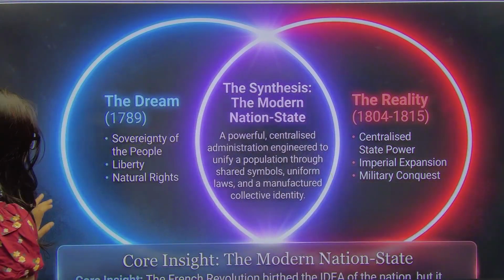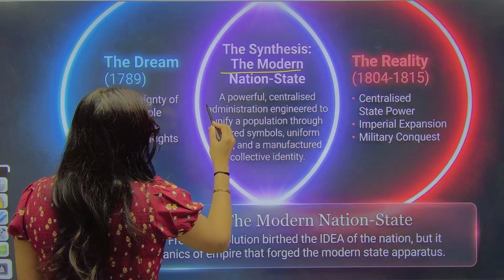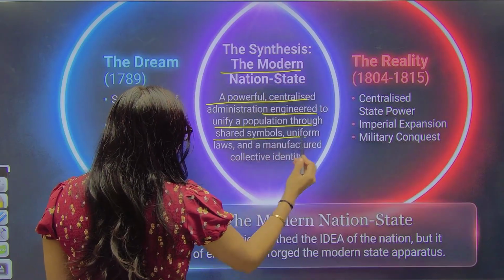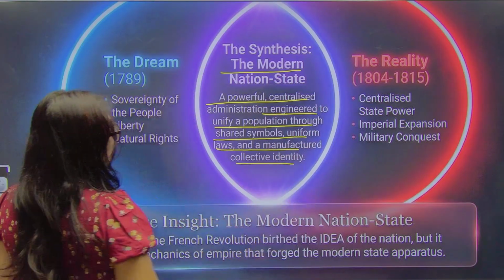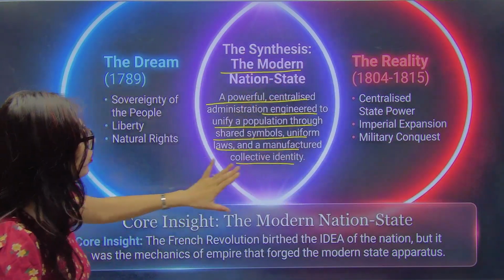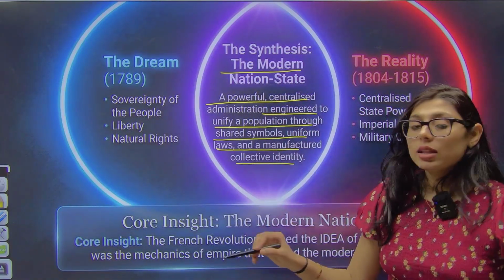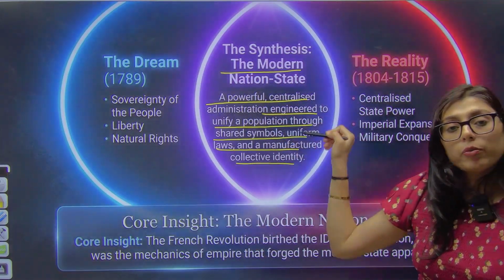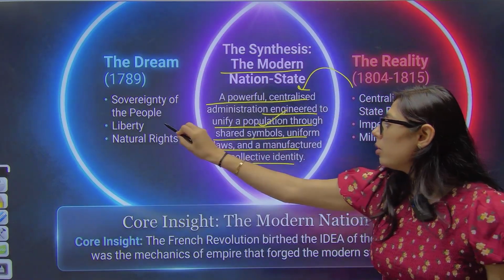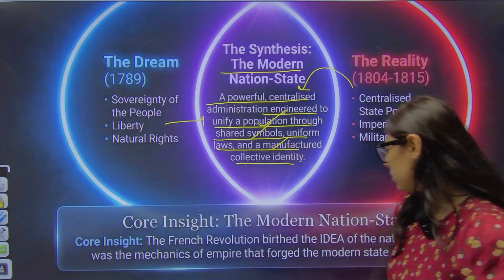So in that, the synthesis, the modern nation state: a powerful centralized administration engineered to unify a population through shared symbols, uniform laws, and a manufactured collective identity. So somewhere this was the dream, and this is happening right now. If you synthesize both, then it is the modern nation state. What is happening over here? The mix of both. There is a centralized administration of Napoleon Bonaparte. There is a unifying population because of the dream. They wanted all equal rights, shared symbols, and uniform laws.